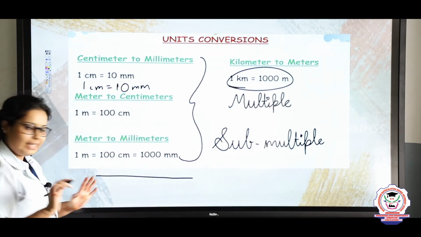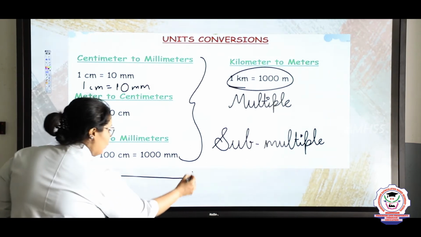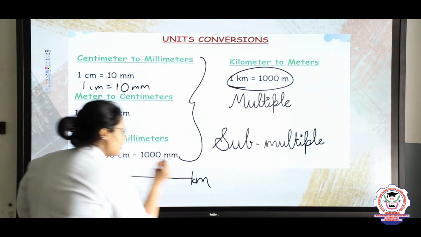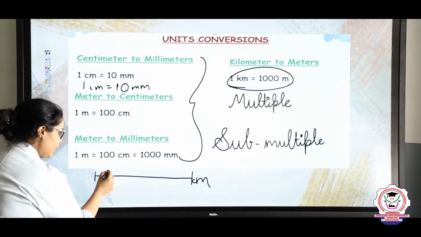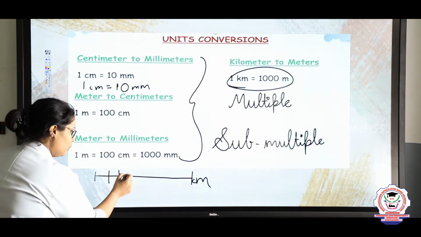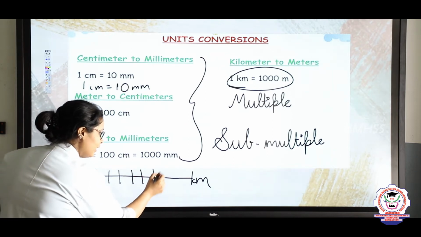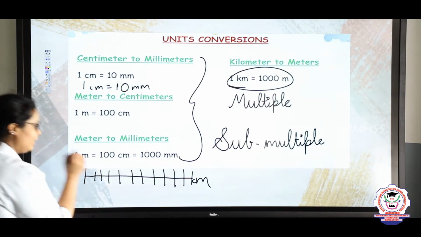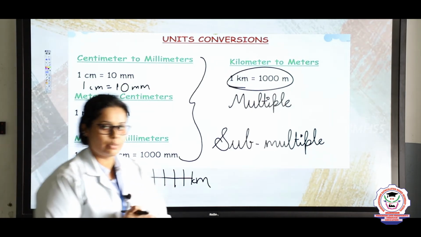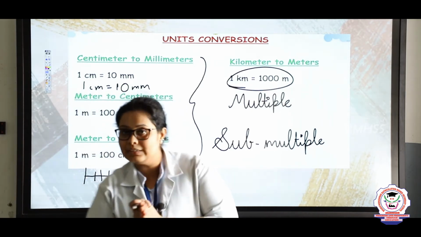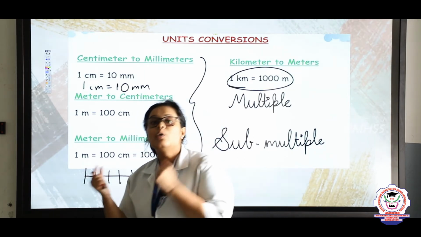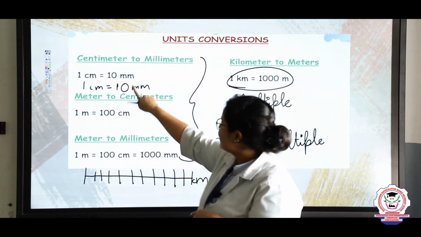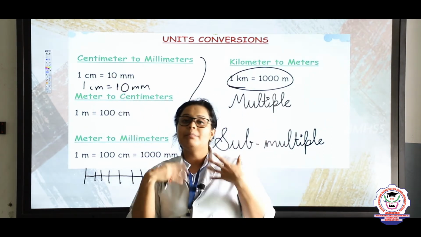Let me take this length as 1 centimeter. So 1 centimeter is divided into 10 parts, 1, 2, 3, 4, 5, 6, 7, 8 and here we will extend 9 and 10. So these are the 10 equal parts, okay. Now each of these 10 equal parts is 1 millimeter, okay. So 1 centimeter will always have 10 millimeter.